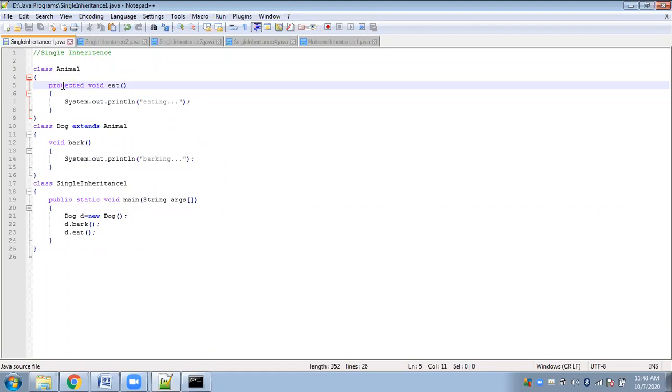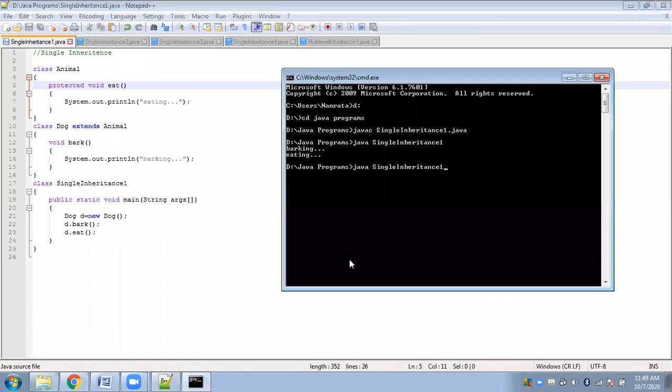It is visible. So this private member has been made visible to the child class for one time use only. Now if you run the program, I'm not making any other changes, I'm simply running it the same way. See, I can do it. So here you can have one time inheritance.